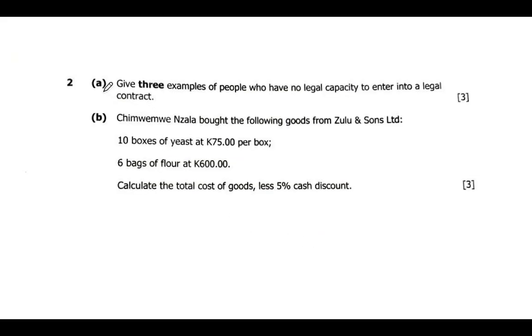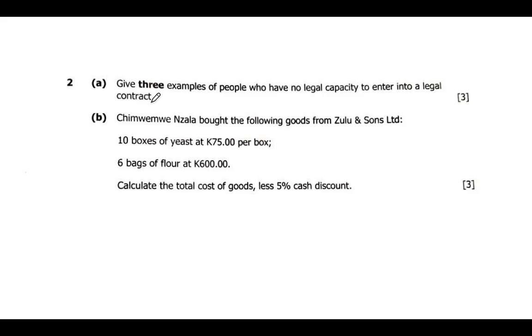In the other question here, we are given question 2. Give 3 examples of people who have no legal capacity to enter into a contract. If we look at 3 types of people who cannot go into a legal contract, we have people who are mentally disordered. A mentally disordered person cannot go into a legal business or a legal contract. Then we have children under the age of 18, who cannot go into a contract.